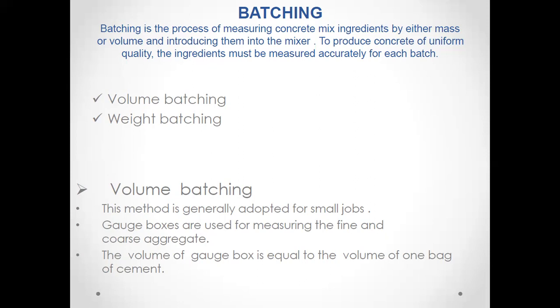Volume batching is used when we are going for small concreting, or small projects where cement concrete is required in a small quantity. At that time, we can use volume batching. For volume batching, we are using gauge boxes, which are used to measure the fine aggregate and coarse aggregate. The volume of a gauge box is equal to one bag of cement, and one bag of cement is equal to 50 kg. So this is about volume batching.